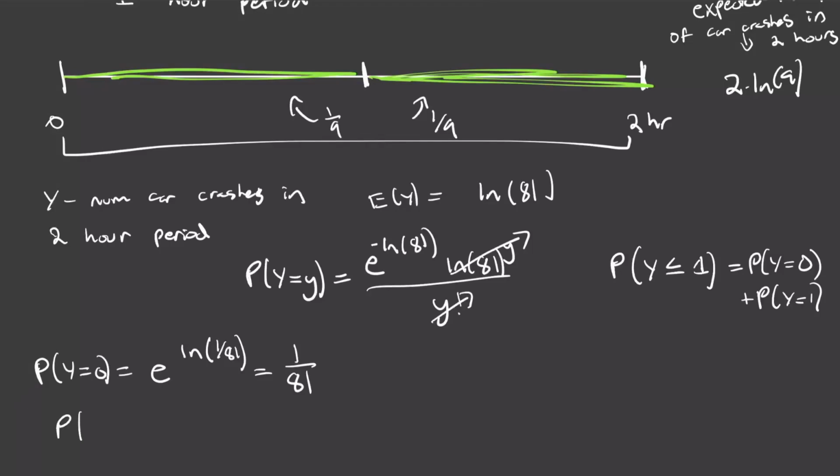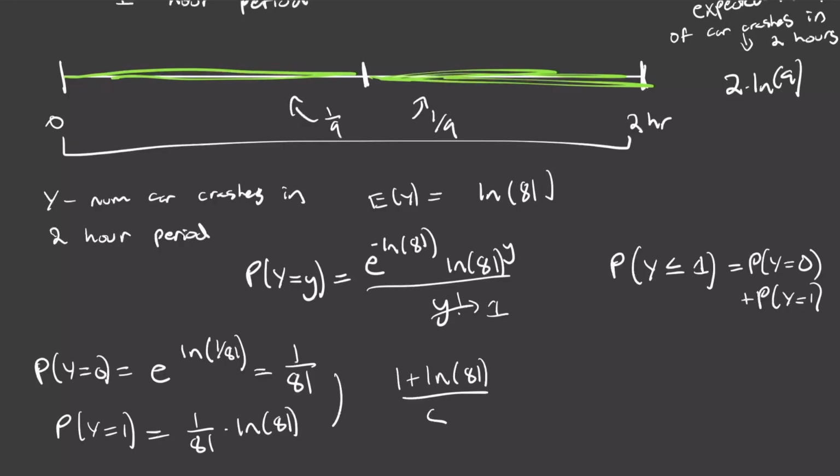Now, what's the probability that y is equal to 1? We can plug 1 into the equation up here, and what do we get? We get a 1 on the bottom, this is still going to be 1, and we get an extra ln of 81 out front. So this is equal to 1 over 81 times the natural log of 81. When we add these up, we get 1 plus the natural log of 81, divided by 81. That's our final answer, which is roughly equal to 0.066.